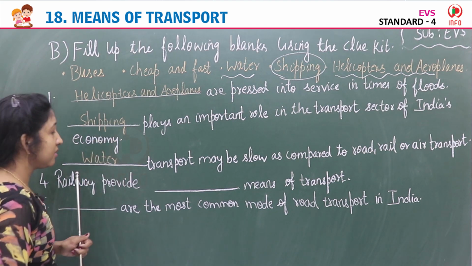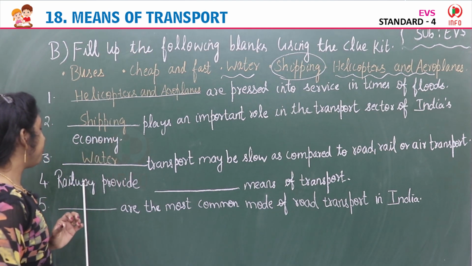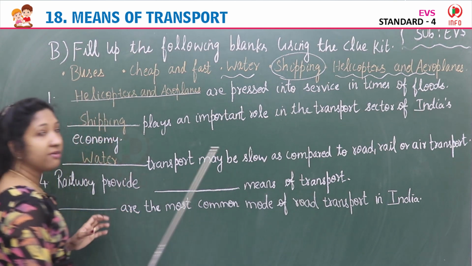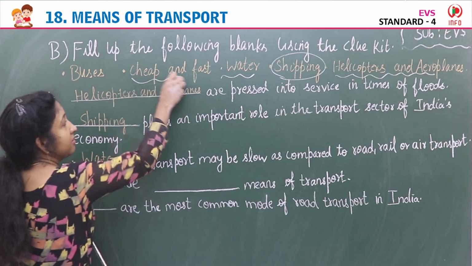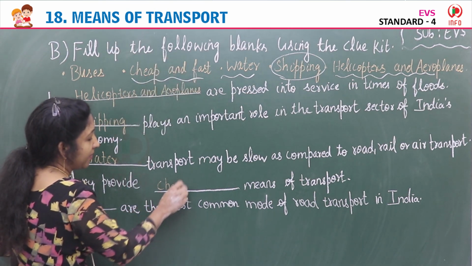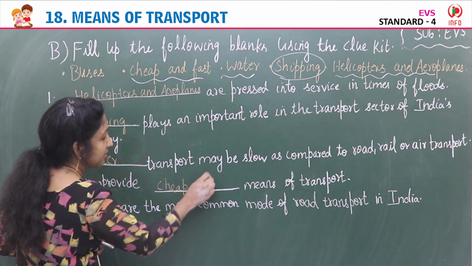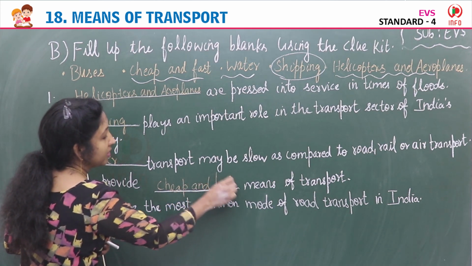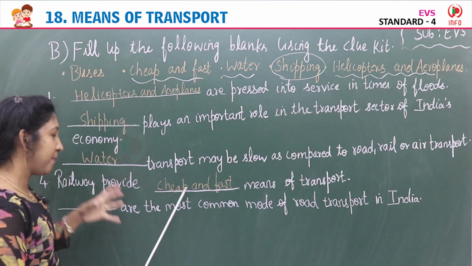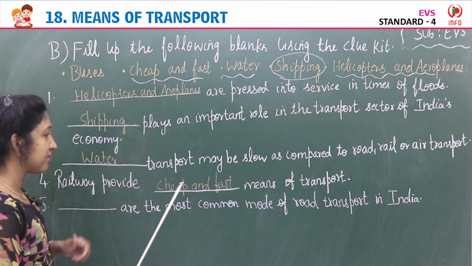Water. Fourth, railway provide dash means of transport. Railway provide cheap and fast. Railway provide cheap as well as fast means of transport. Cheap and fast.